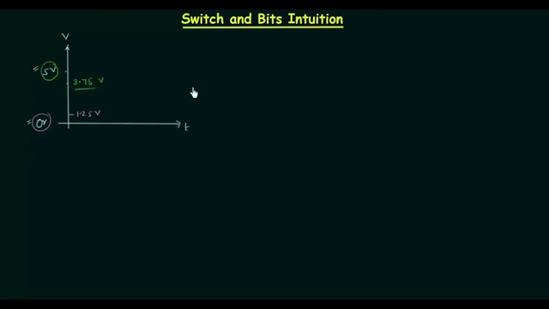Now we will discuss a few advantages of digital system over the analog system. Advantages of digital system. The first advantage of a digital system is noise immunity. We have already discussed this point.